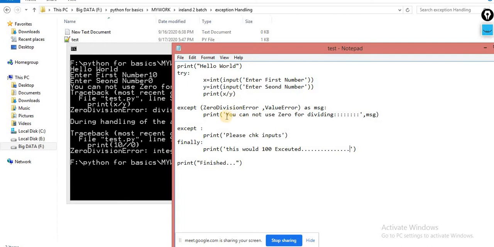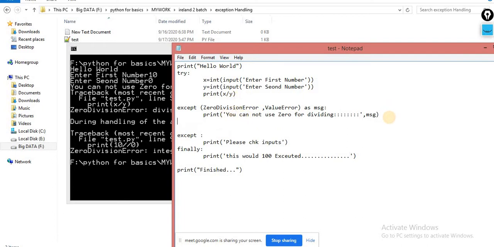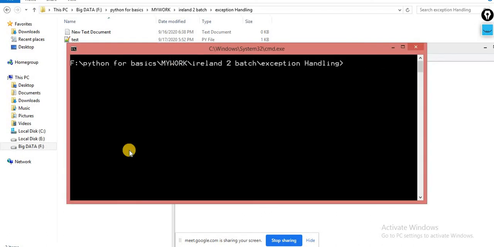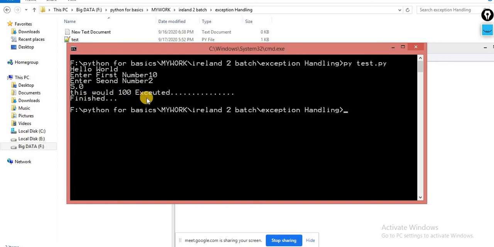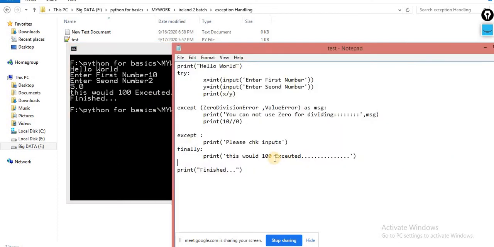So first case, let's suppose I am again here raising an exception, so now you will get better clarity. Case number 1, when the exception is not raised. In this case your except block is not working, your try block runs successfully. When the try block runs successfully, your except will not work. So now you can check, this would be 100% executed. This finally will be executed.